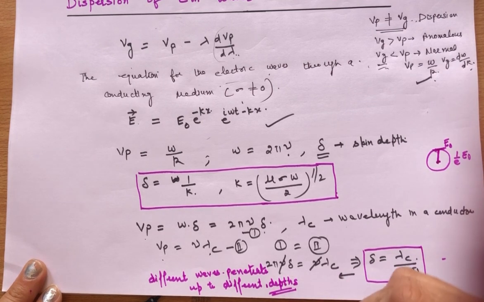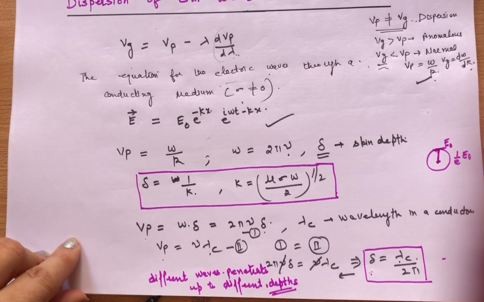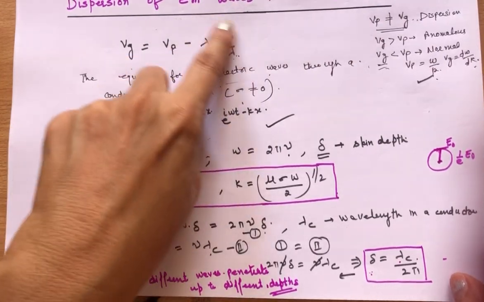So different waves, because they have different wavelengths, penetrate up to different depths, different delta for that. Clear?